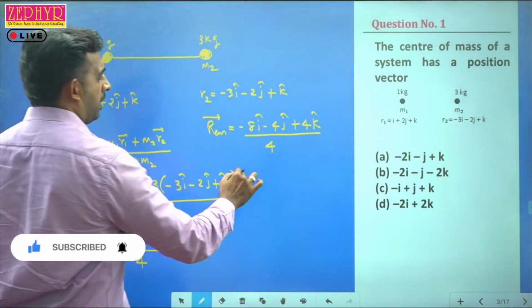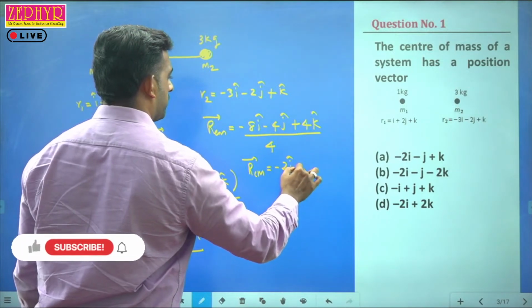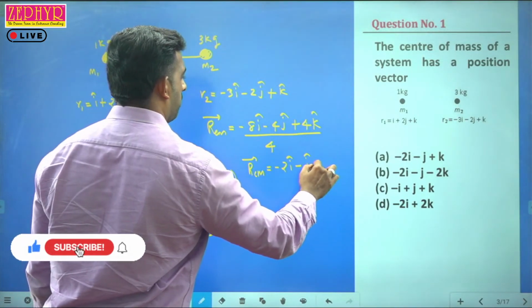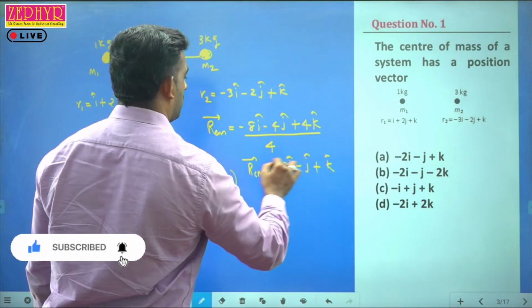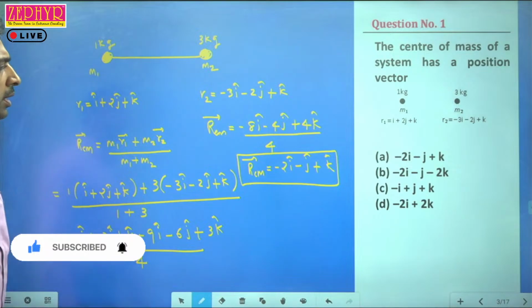So we'll be getting RCM is equal to minus 2i minus j plus k. So the position of center of mass in the vector form is minus 2i minus j plus k. Hope you understood, right?